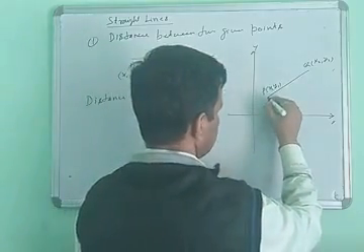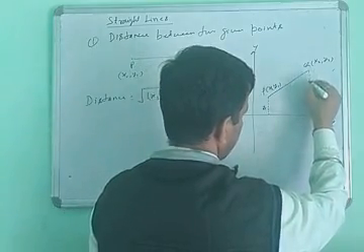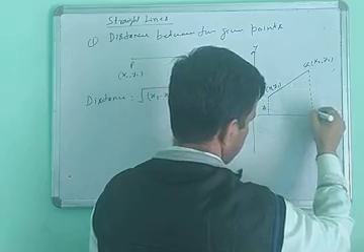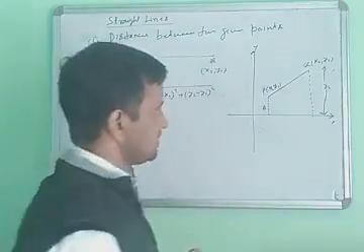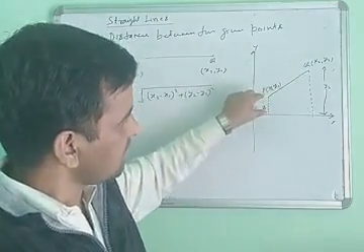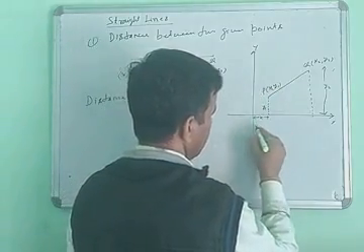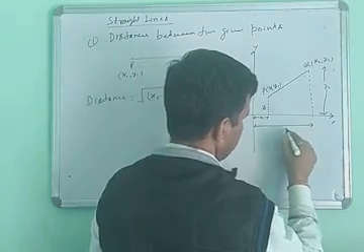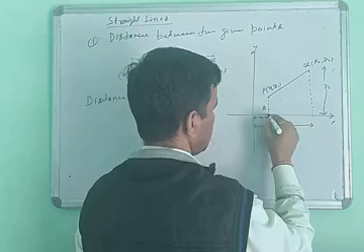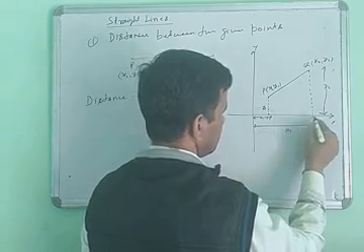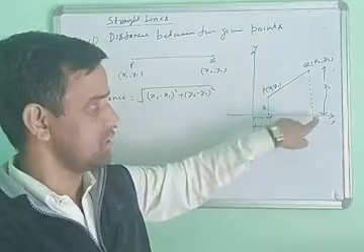Suppose this is the length y1 and this complete length is y2. Second, this length is x1 and this complete length is x2, from here to here. These are the coordinates of points P and Q. Suppose the foot of this point P is P dash and of Q is Q dash.